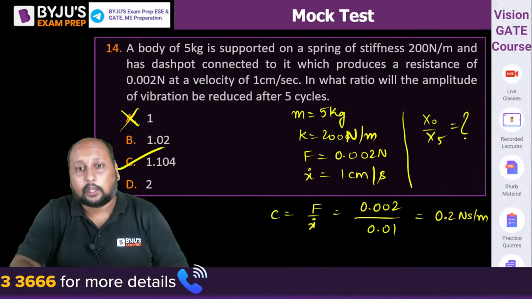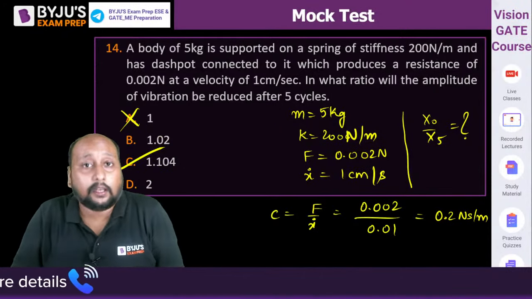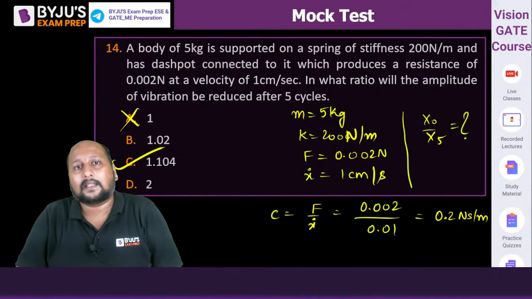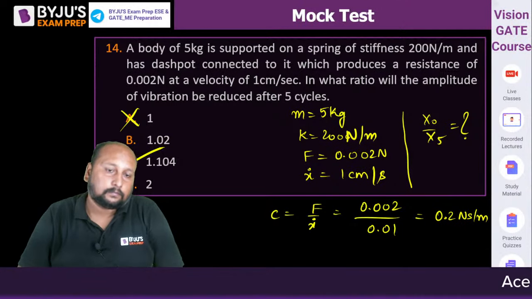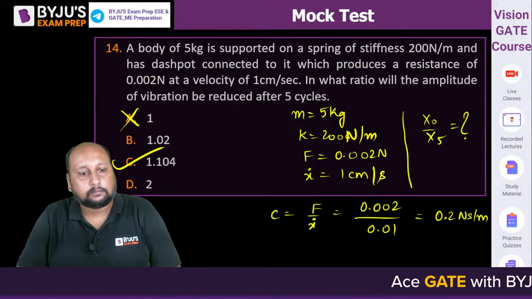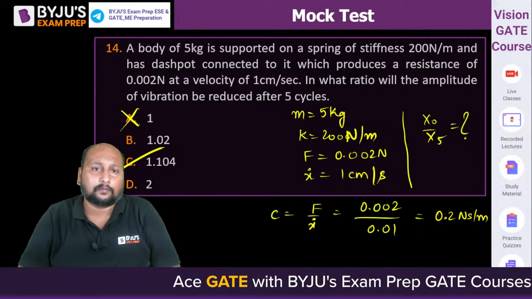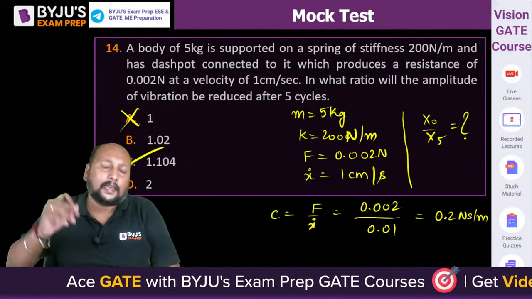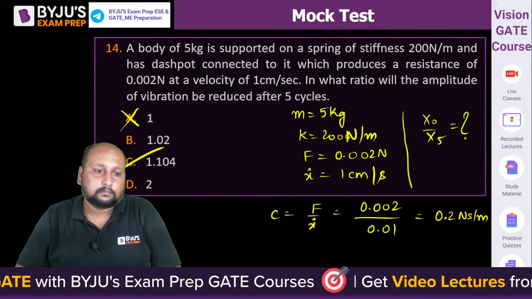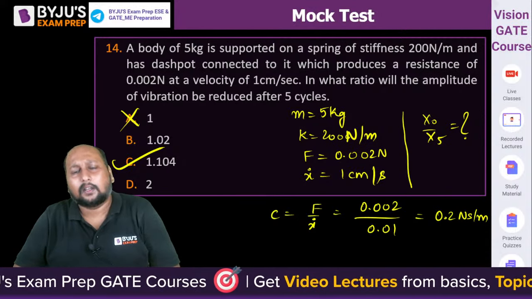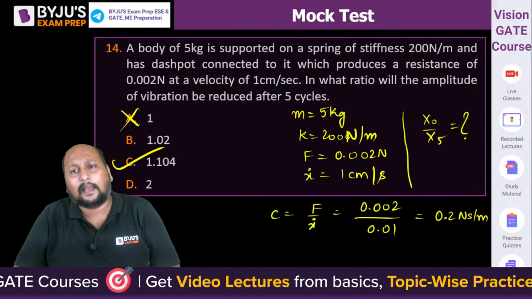There is a little bit of calculation effort, and for that only you need to practice, and only then will you gain confidence in complex calculations. Option C is correct, very good. You took it from zero, no problem, I started from zero, x0 by x5. You can even take 1 by 6 or 0 to 5, both will have the same sense.